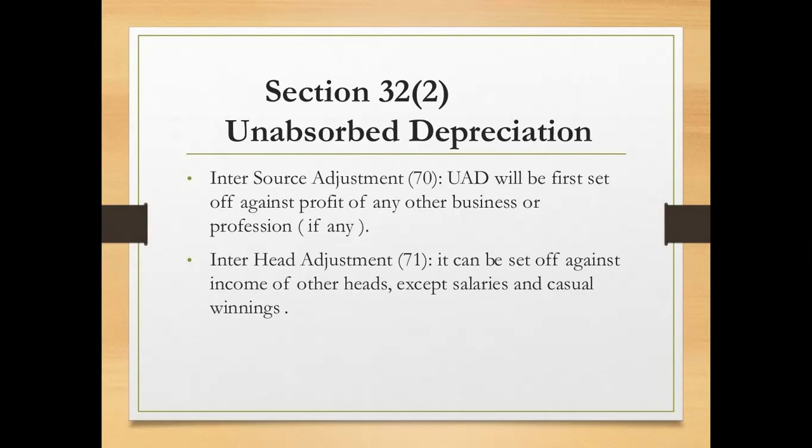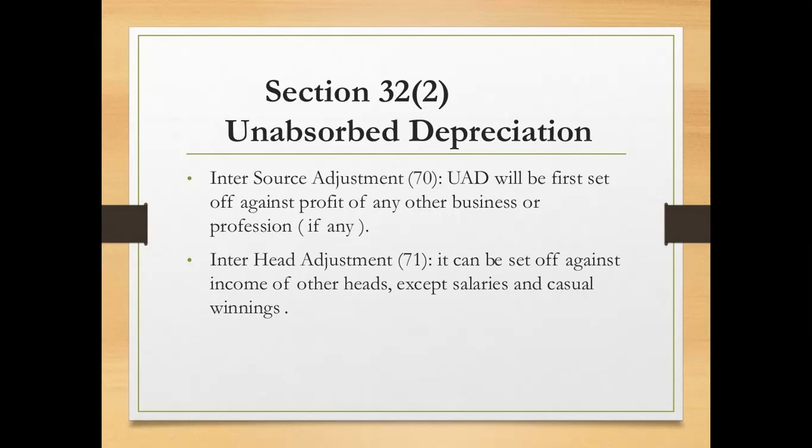First, the unabsorbed depreciation has to be set off against the profit of any other business or profession. We need to give preference to the intra-head adjustment, that is inter-source adjustment within the same head. So that amount can be adjusted from the profit of any other business or profession.